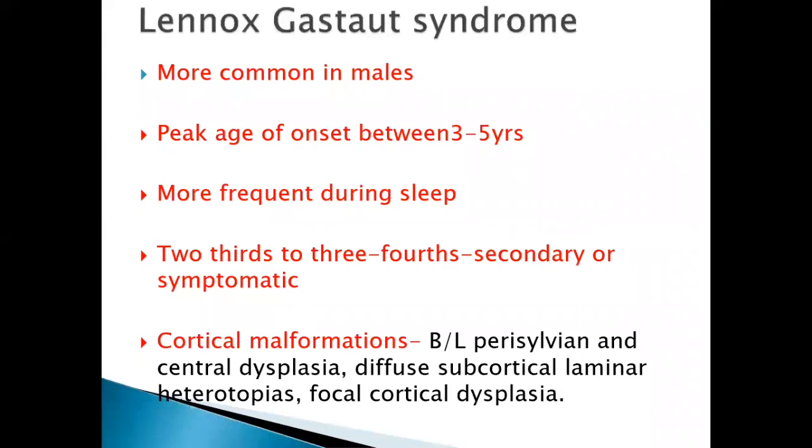Lennox-Gastaut syndrome is more common in males. The peak age of onset is between 3 to 5 years. These seizures are usually more frequent during sleep. And if you do the imaging, Lennox-Gastaut syndrome has cortical malformations. If you remember, in Ohtahara syndrome, I said the patient has structural lesions. Again, on progression, West syndrome patients have some structural lesions. On progression, again, Lennox-Gastaut syndrome patients have some structural lesions. So basically, the same structural lesions, where the seizure presentation manifests differently. Initially in the neonatal period as Ohtahara, then as West, and then as Lennox-Gastaut syndrome.